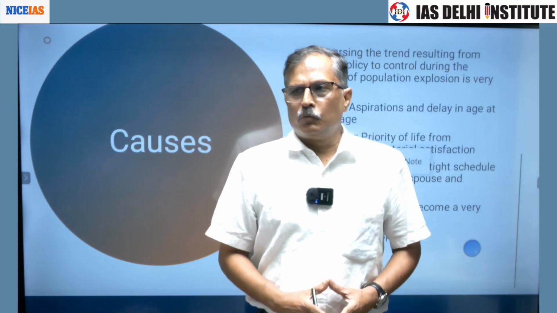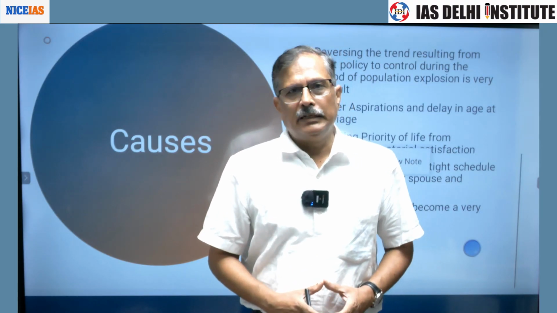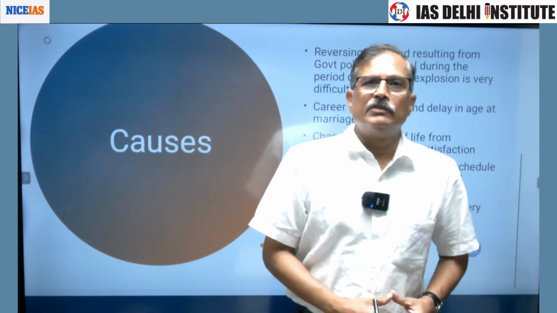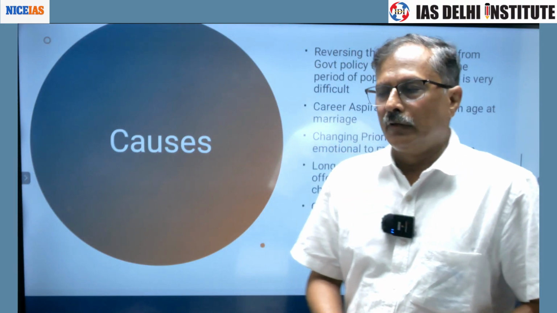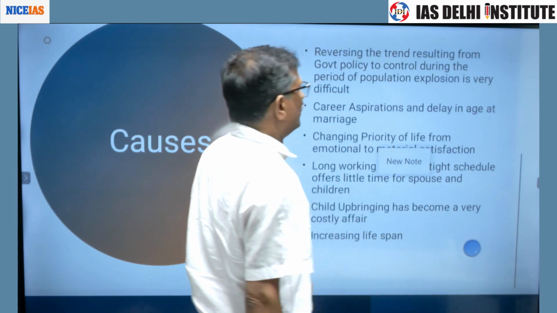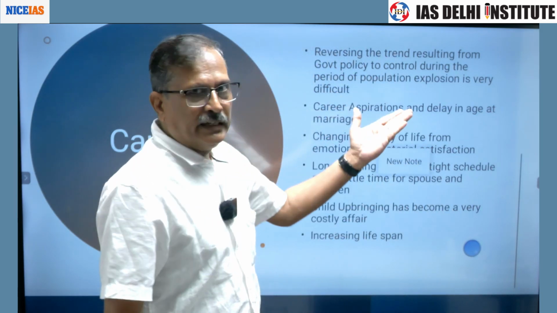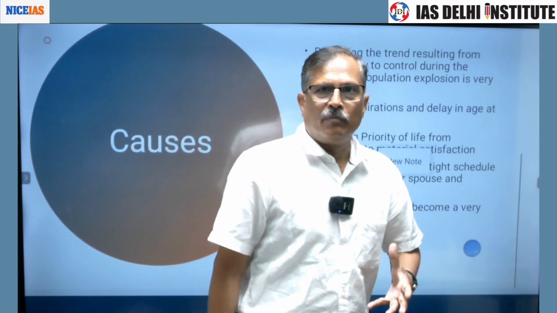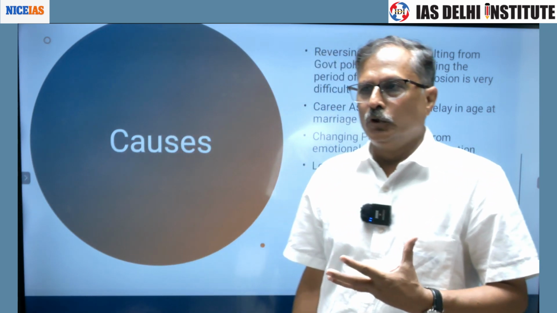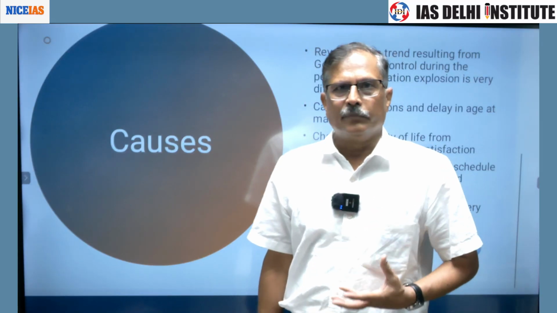But once we enter into such a low fertility rate, reversing the trend resulting from government policy is very difficult. So one major problem we are facing is how to motivate people to have more children.